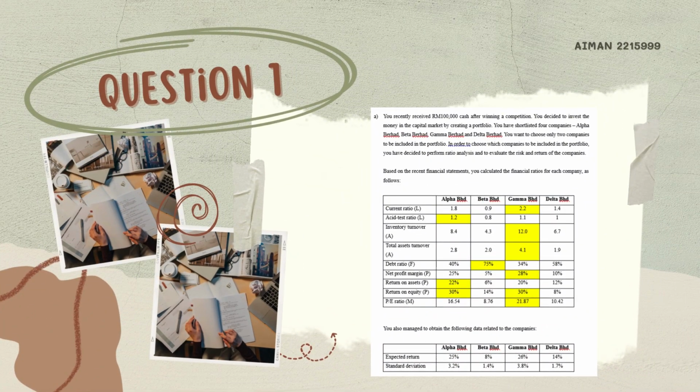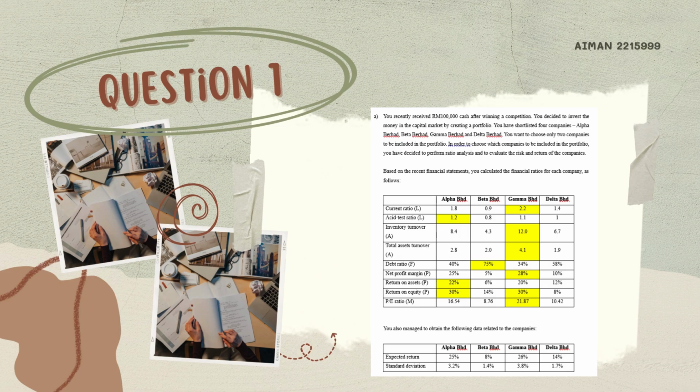Hi, I will start with question 1. So, question 1A: you recently received 100,000 cash after winning a competition. You decided to invest the money in the capital market by creating a portfolio. We have shortlisted 4 companies. You want to choose only 2 companies to be included in the portfolio.